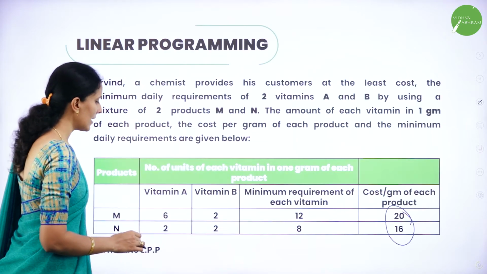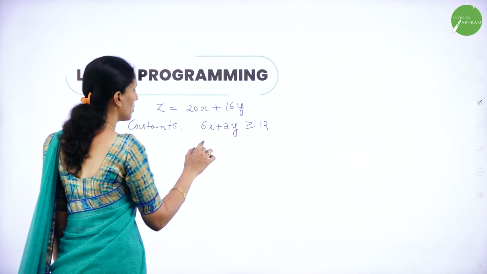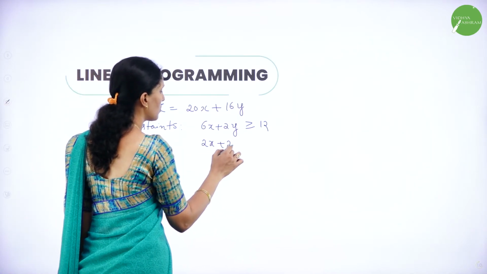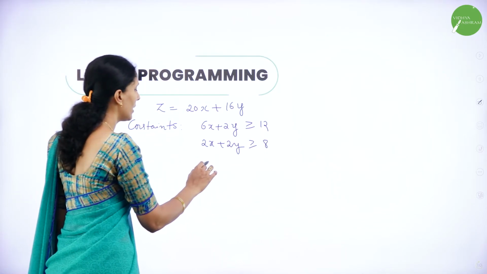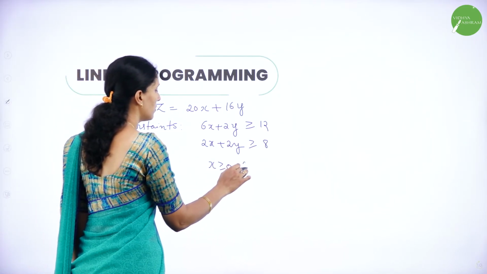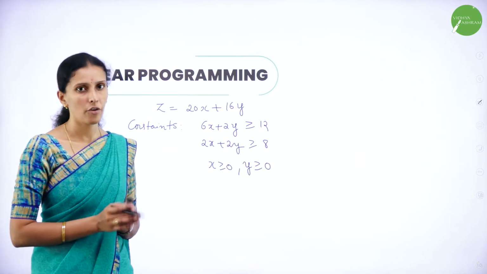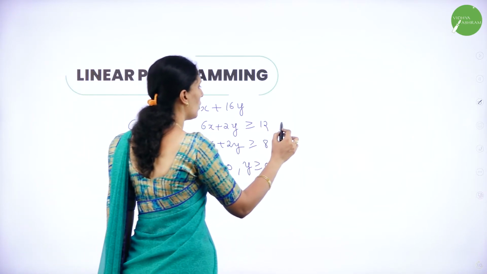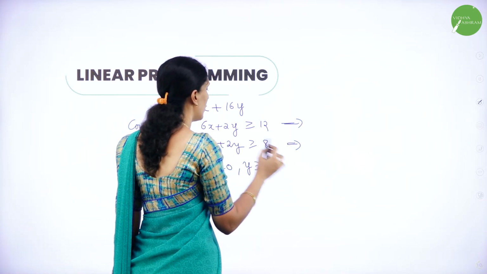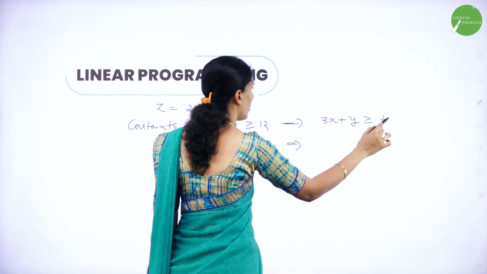And the second one is 2 times A, 2 times B. Minimum requirement is 8. So 2x plus 2y greater than or equal to 8. And again, x is greater than or equal to 0, y is greater than or equal to 0. So this is how we have formulated. You can also simplify this, divide the whole equation by 2. Now this becomes 3x plus y greater than or equal to 4.